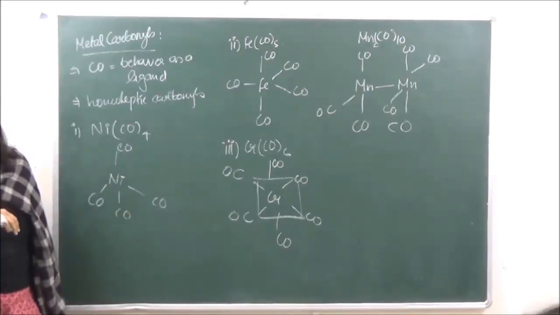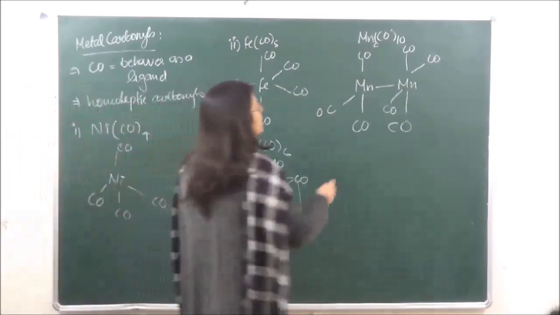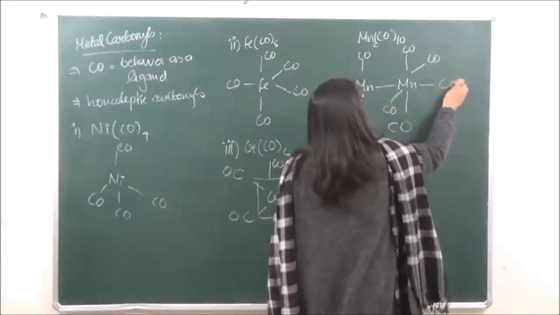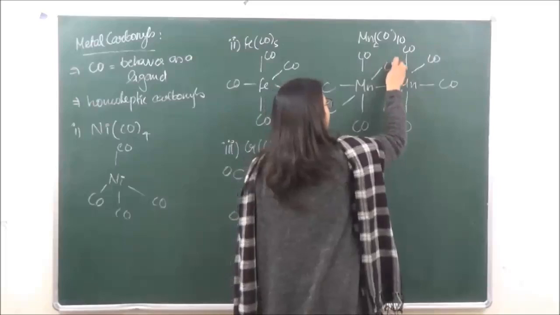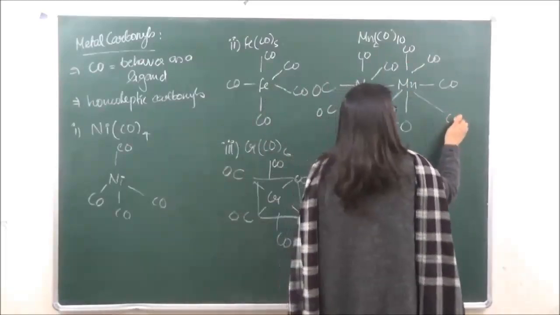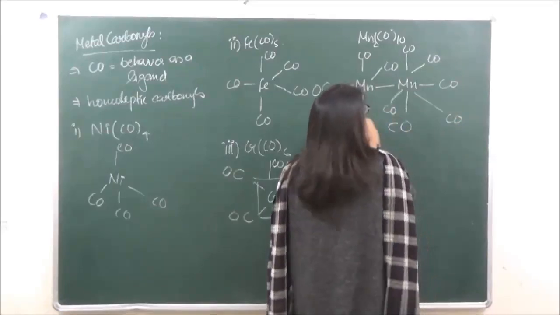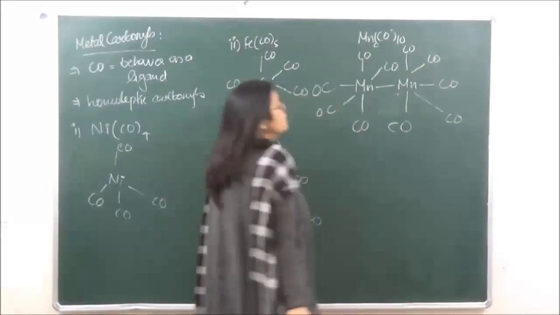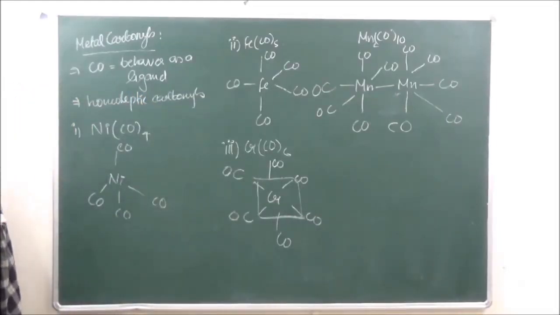So 10 carbonyl groups means we have, how many? 6. So 1, 2, 3, 4, 5, 6, 7, 8, 9, 10. Okay, so this is going to be Mn2CO10. So this has a bridging manganese in this.